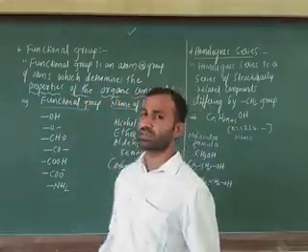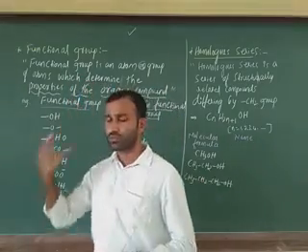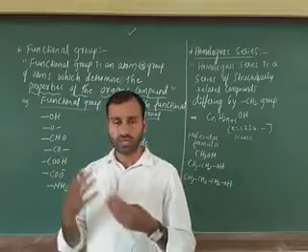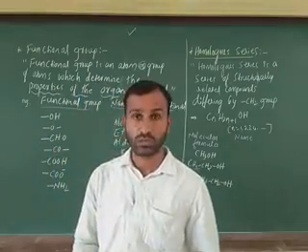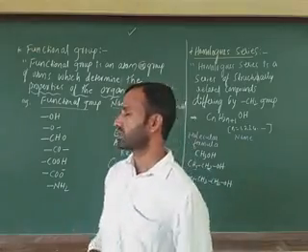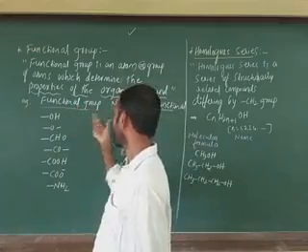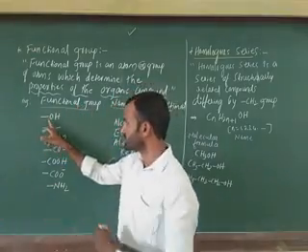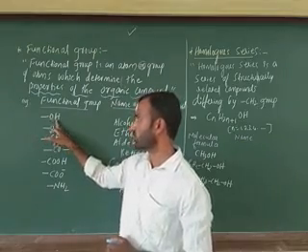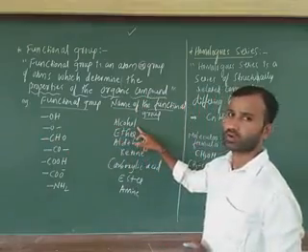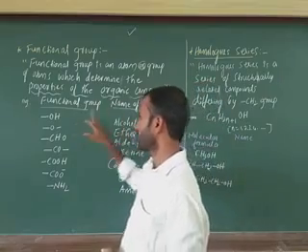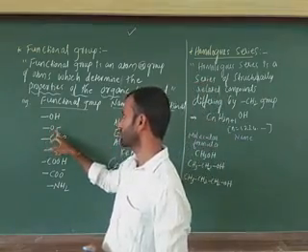Generally, a functional group is an atom or a group of atoms. With the help of the functional group we are going to determine the properties of the organic compound. Next, some examples are there: functional group example, and next the name. The first functional group is this OH. What are you going to call this OH? What is the name of this one? Alcohol. Alcohol is the name of this functional group. Next, this one indicates ether.